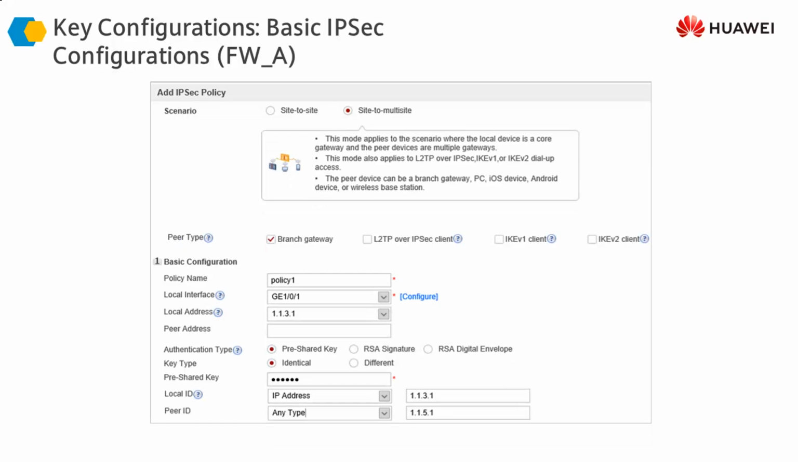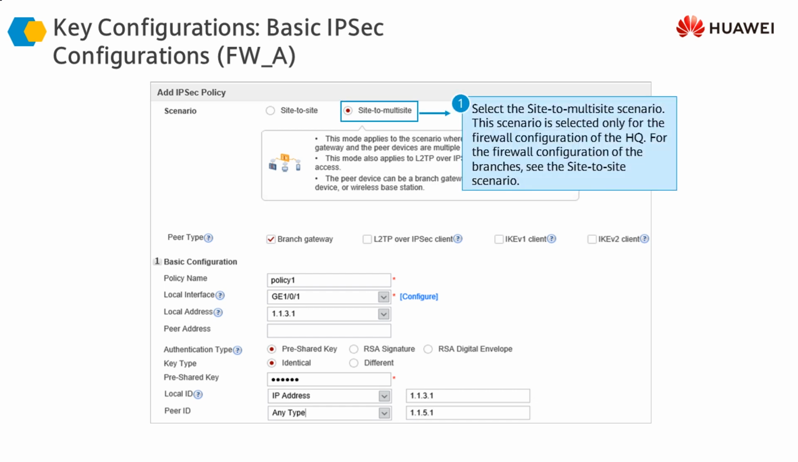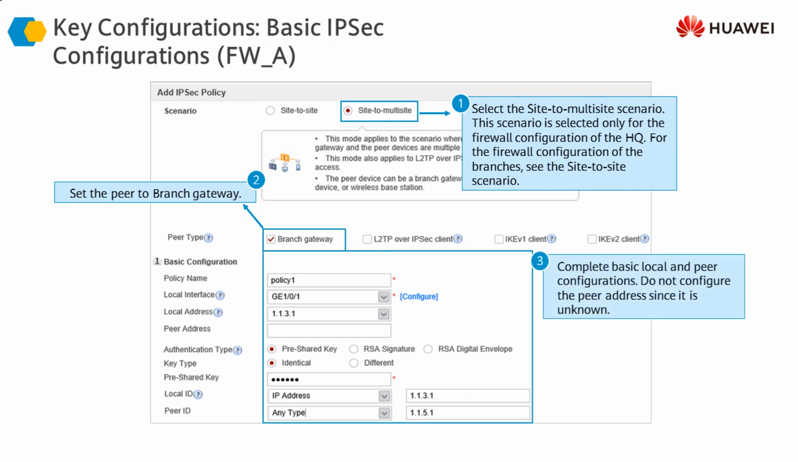So first of all, we need to configure the IPsec policy. As you can see, in the previous implementation we selected site to site, but now we are going to select site to multi-site, which means that this is a hub and spoke scenario. Since this is the headquarter, we are saying that the peer type is branch gateway, or we can say the spoke site. The policy name, the interface, the local IP address, and the local ID is the IP address, and the peer ID can be any type.